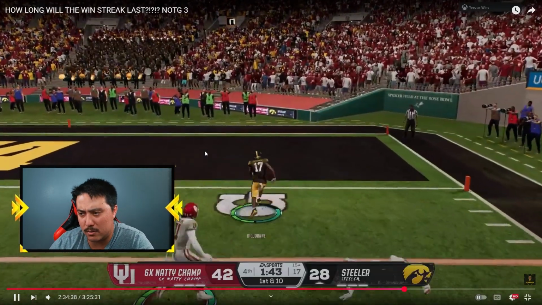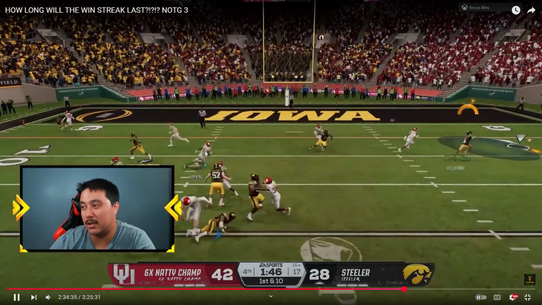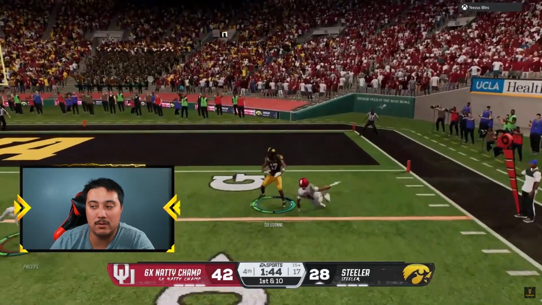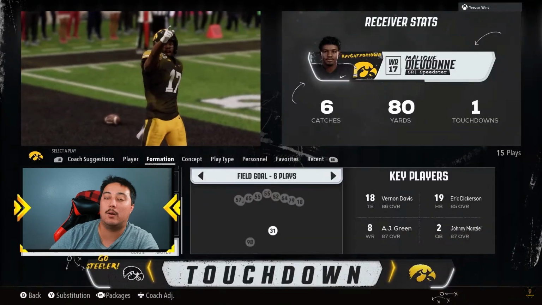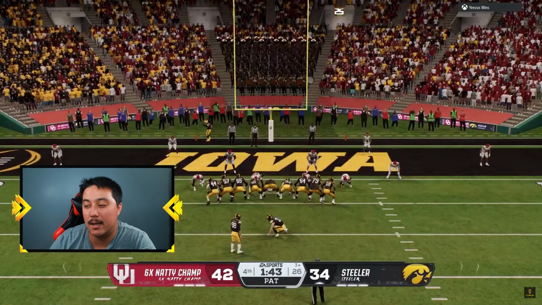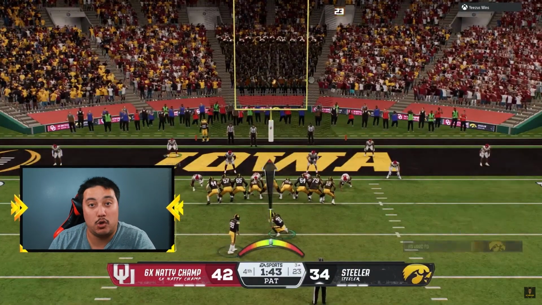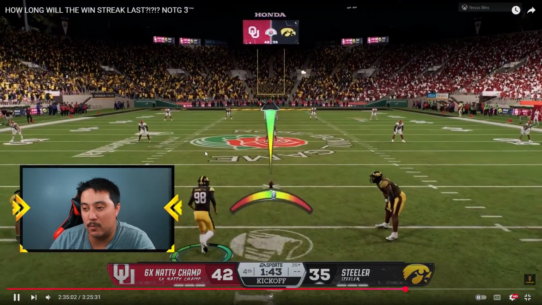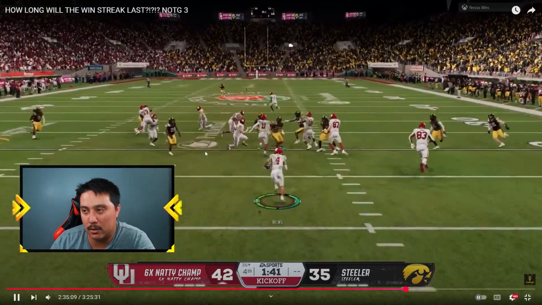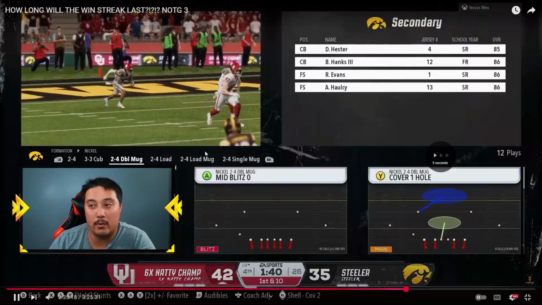6 for 80 yards in the game for this man. Once you look at that corner route, I'll break this down more in the video tomorrow. That route is absolutely goated. I'll break that down more tomorrow. Stay tuned for that. So we tie the game back, or not, we're trying to tie the game up, but we are now down by a touchdown here. Less than 2 minutes to go. I am kicking this off normally. No onside kicks here, and no kick returns by him either.